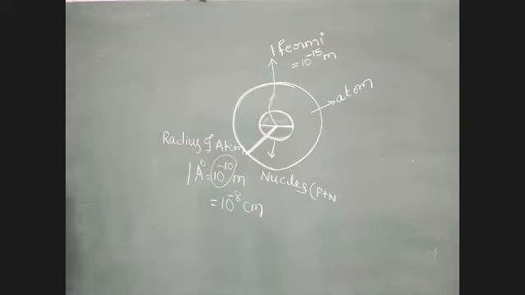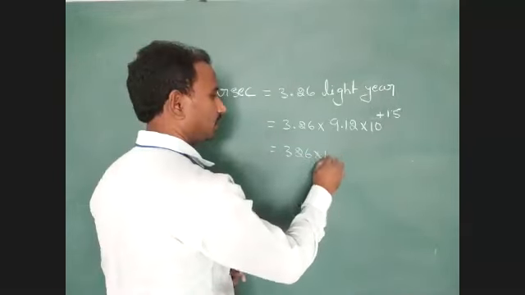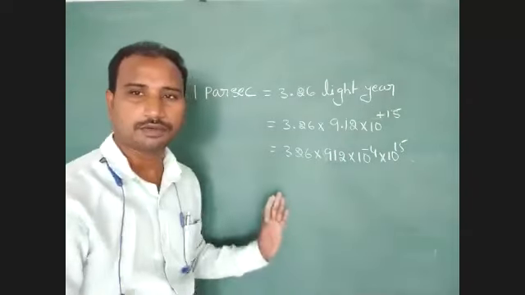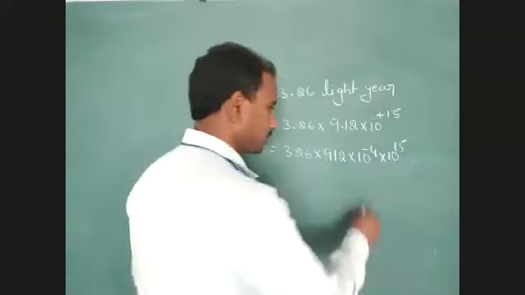Okay, so find out that value 3.26 into 9.12 into 10 to the power of 15. So during calculation time, first you can separate these submultiple values. Then you have to multiply. So just identify 326 into 912, into 10 to the power of minus 4 into 10 to the power of 15. That value equal to how much? 10 to the power of 11.